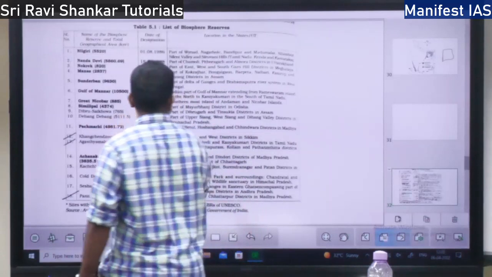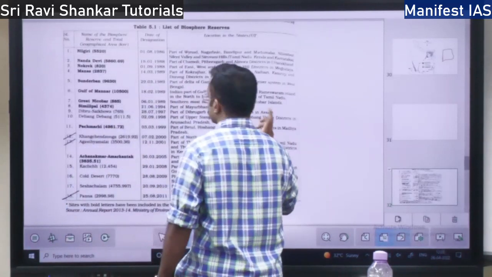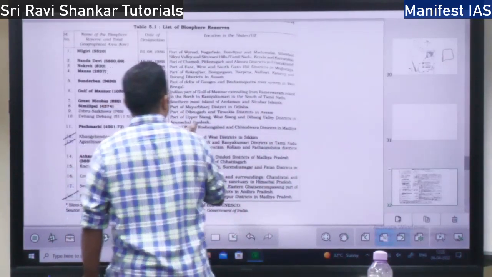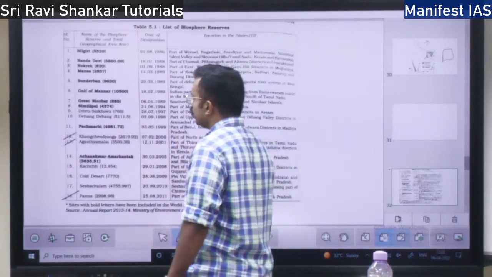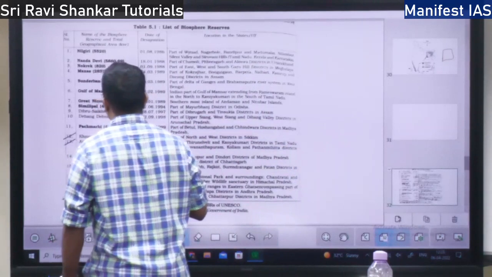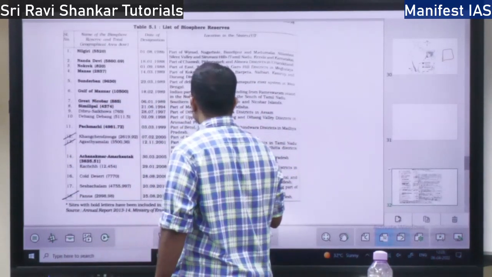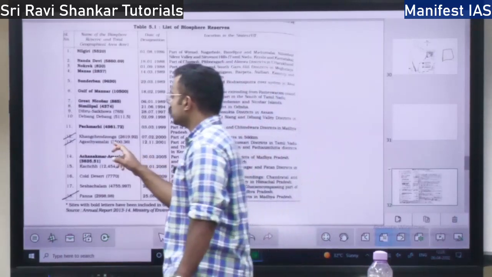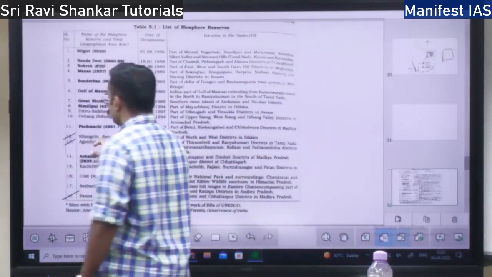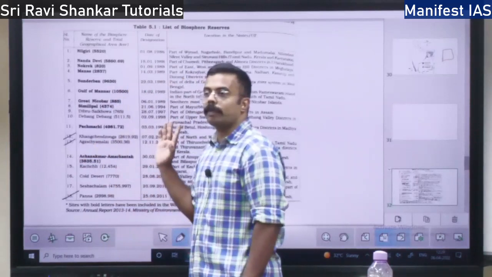Dibru Saikhowa, it is not under UNESCO. It is in Assam. Dehang Debang, it is in Arunachal Pradesh. That is also not under the UNESCO list. Then you have Pachmarhi Biosphere Reserve. So Pachmarhi is in Madhya Pradesh. It is also under UNESCO reserve. Then you have Kanchenjunga. It is in Sikkim. So it is also under the UNESCO Biosphere list.